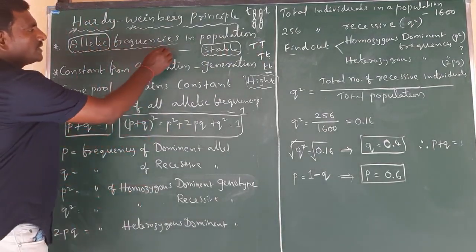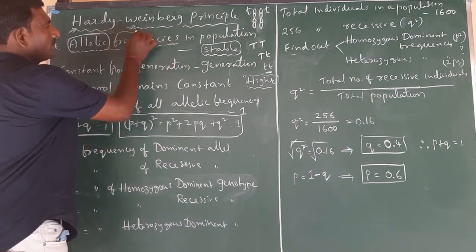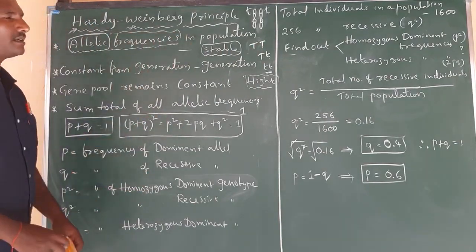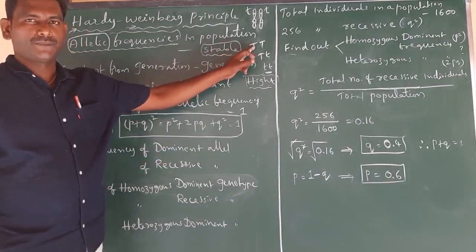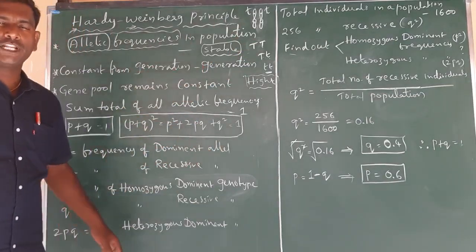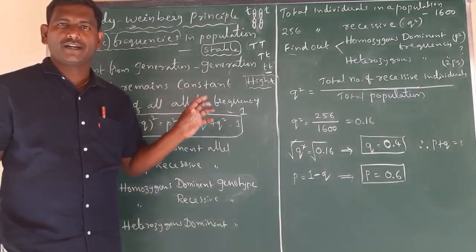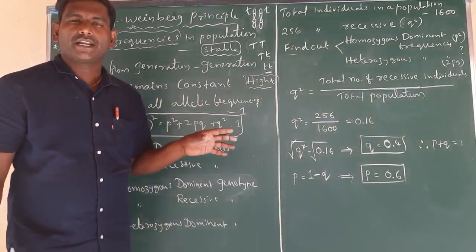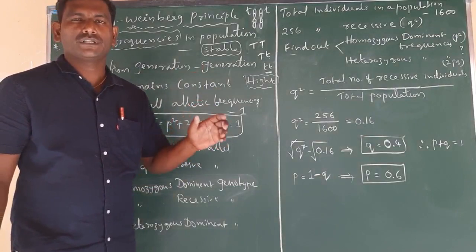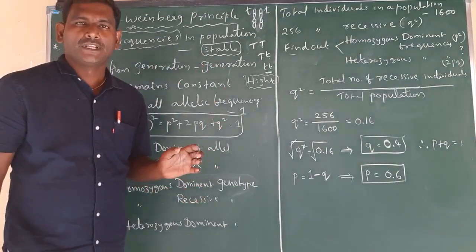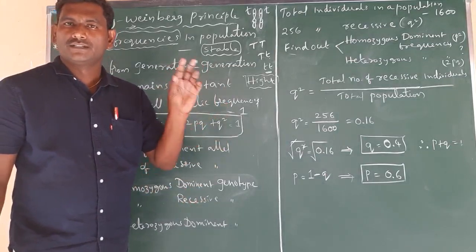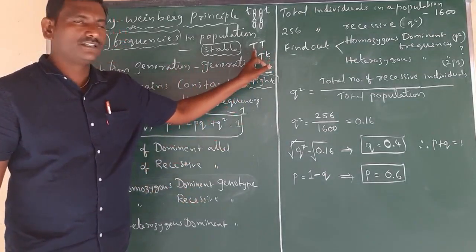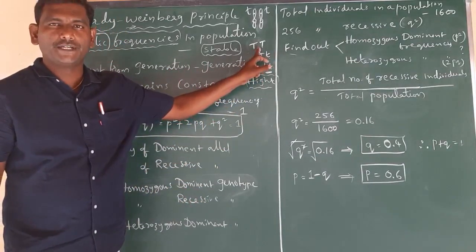Then what about frequencies? If we are talking about a single individual, this is called an allele. If we are talking about the entire population, for example in a population of 100 individuals, only 10 members are completely tall, meaning the genes responsible for the tall character are homozygous dominant.